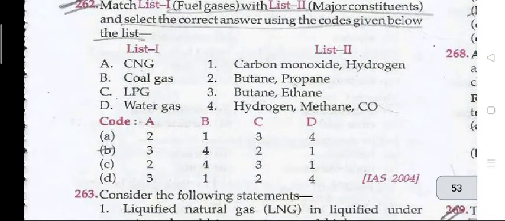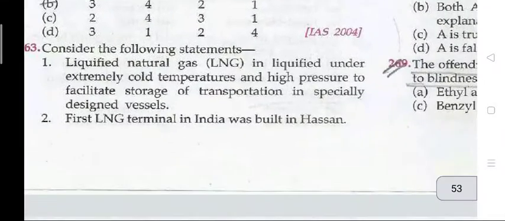Match List 1, fuel gas, with List 2, major constituents. CNG is methane. Coal gas is hydrogen, methane, carbon monoxide. LPG is butane, propane. Water gas is carbon monoxide and hydrogen.